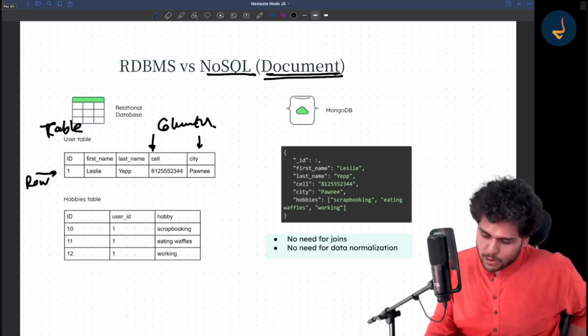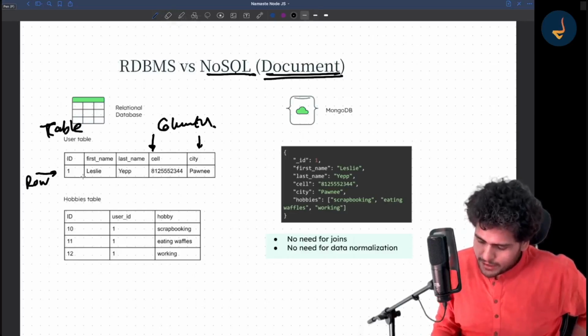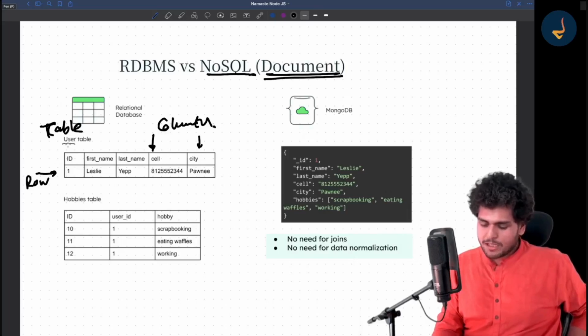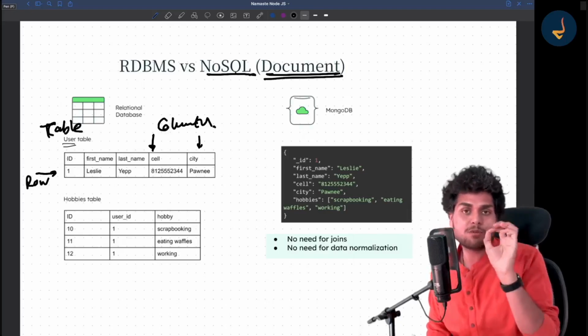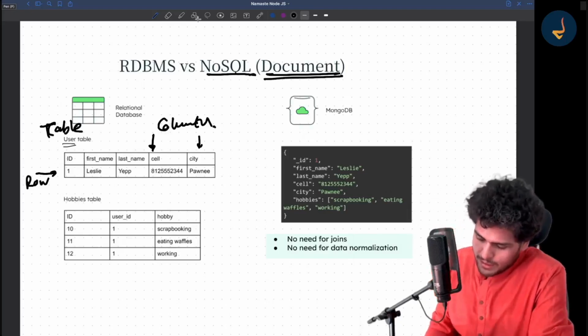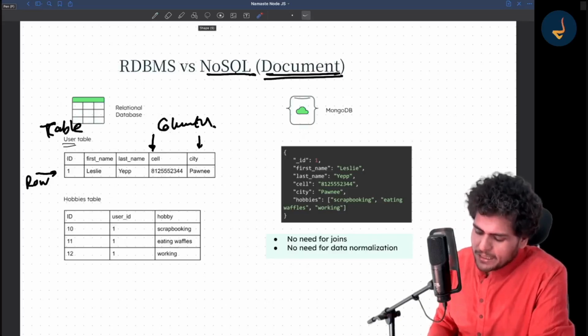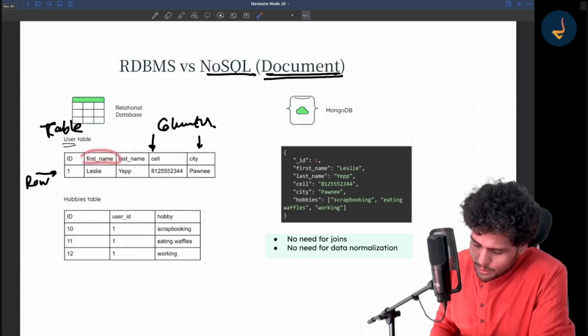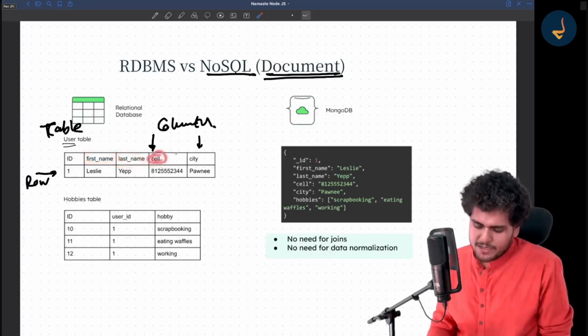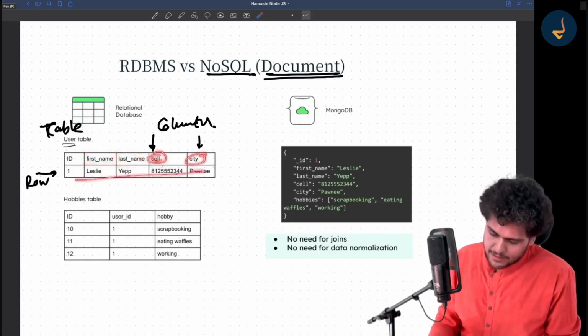Now suppose you want to store some data, you can store it like this. Suppose this is a user table, it stores the information about the user. Right now, seeing this table, you can say that it is storing the first name, last name, cell number, basically phone number, and city, right? This is what it is storing.